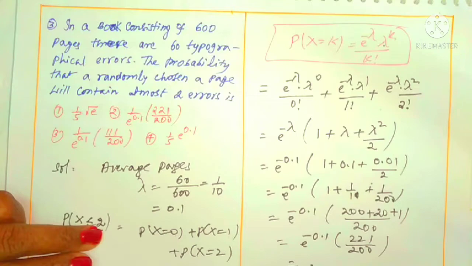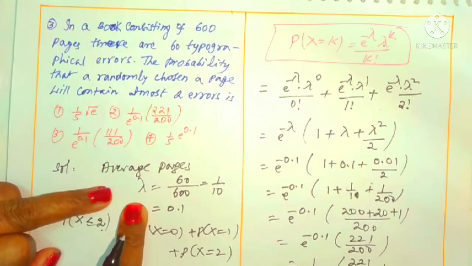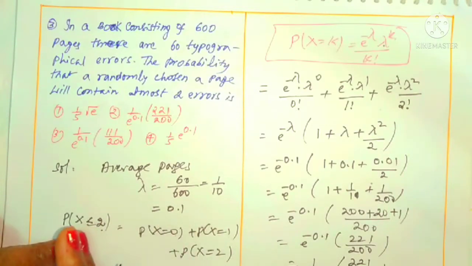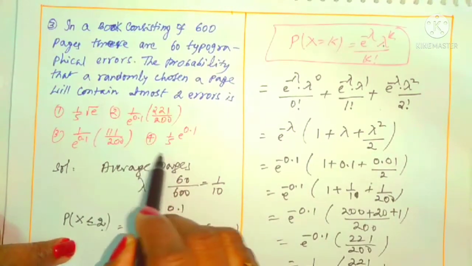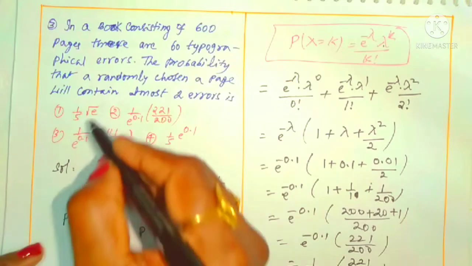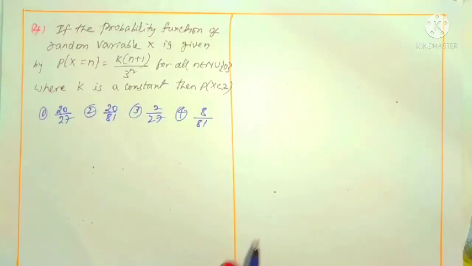E power minus 0.1 we can write as 1 by e power 0.1, into 221 by 200. Simple, but you have to concentrate on what you have to collect. You have to collect the lambda value and also at most 2 errors, means maximum 2 and minimum less than 2. Less than 2 means 0, 1 and 2. We can calculate like this by substituting the lambda value, and the calculation part you have to do in a simple way. So which option is correct? Yes, clearly the second option. Okay, let's look at the next question.